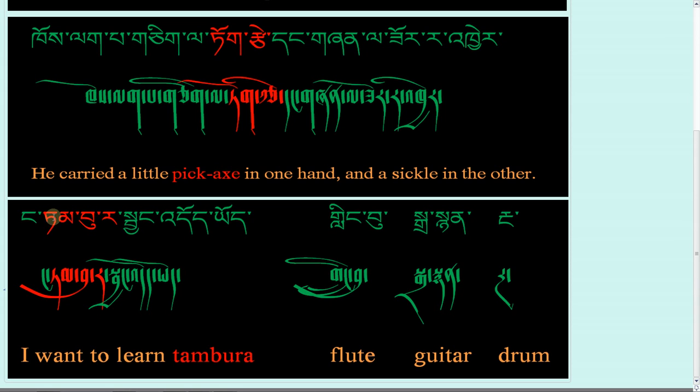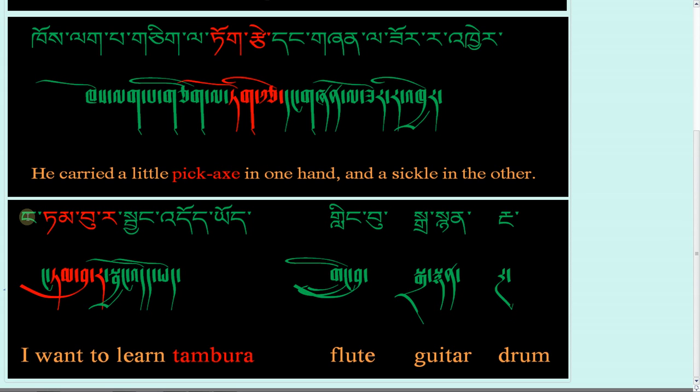So you could replace this instrument tambura with lingbu. Lingbu means flute, danyen meaning guitar, and nga meaning drum.